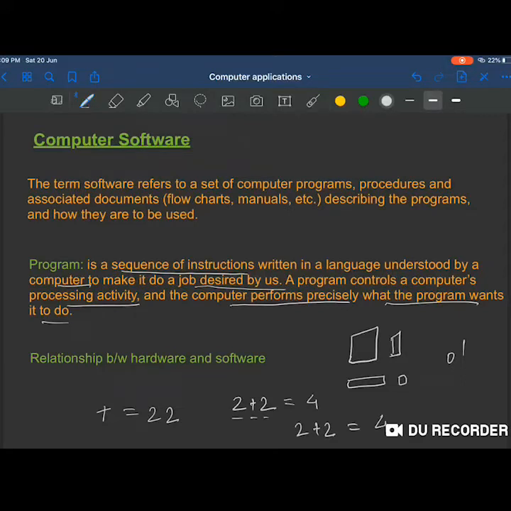Then a program controls computer's processing activity. Now all the processing, whatever it is done by CPU, that all is already programmed, it cannot do anything on its own. As I have repeatedly said, it cannot do anything if you haven't given any instruction. For example, all these are the components of one system, right? We have connected them through wires, but how will they know, like how will they coordinate? उन्हें कैसे पता चलेगा कि कीबोर्ड से अगर ये की प्रेस हो रही है तो मुझे ये इनपुट इस तरह से इसको डिटेक्ट करना है और इस तरह से आउटपुट देना है?